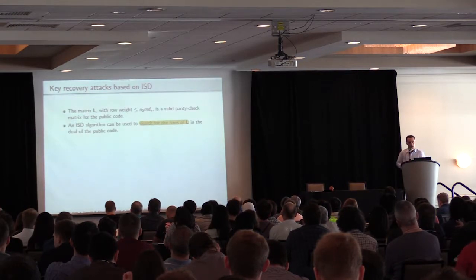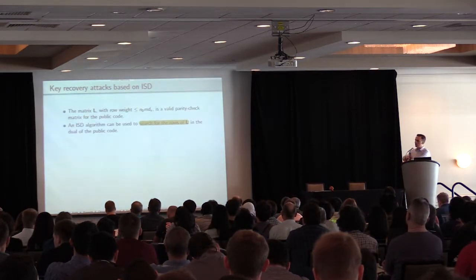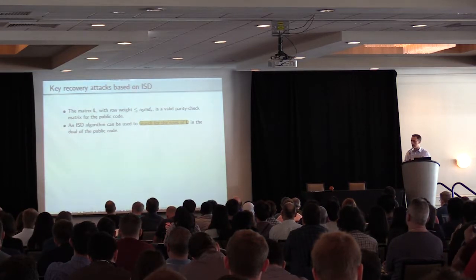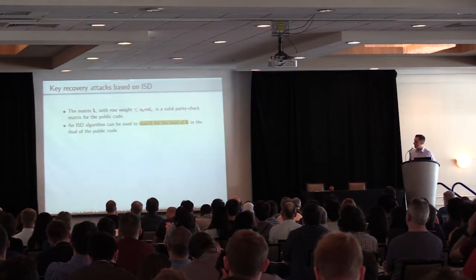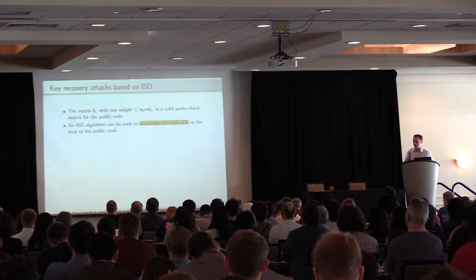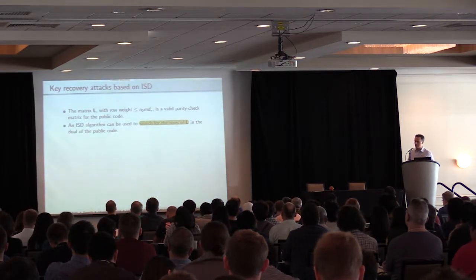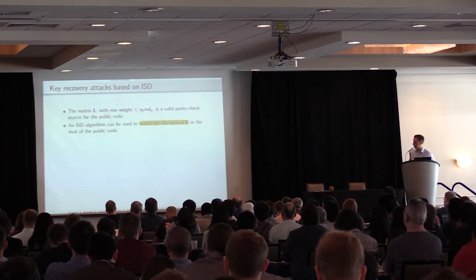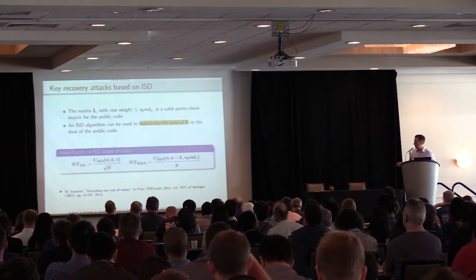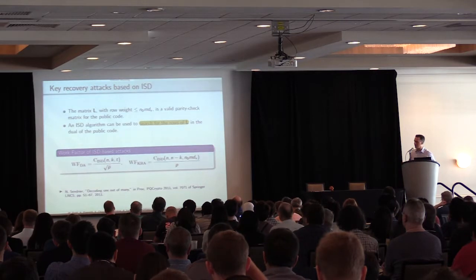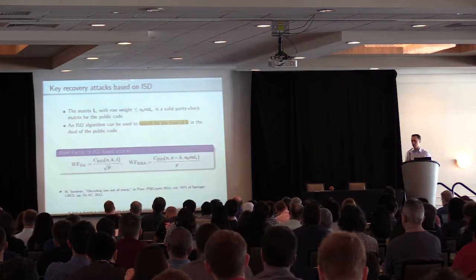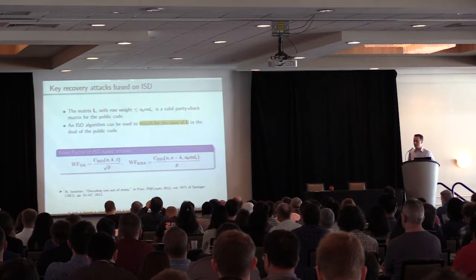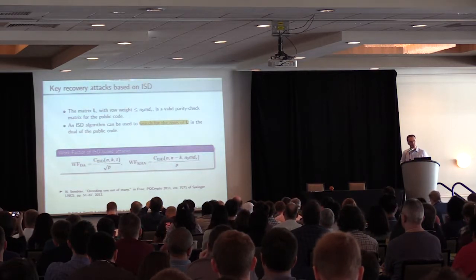Then, concerning key recovery attacks, we can still exploit information set decoding because the public code matrix L is still quite sparse, and so, as mentioned by Jean-Pierre, an ISD algorithm can be used for searching for the rows of L in the dual of the public code. And so, we have two expressions here for the work factor of decoding attacks and for key recovery attacks based on decoding. And both of them depend on the complexity of information set decoding.